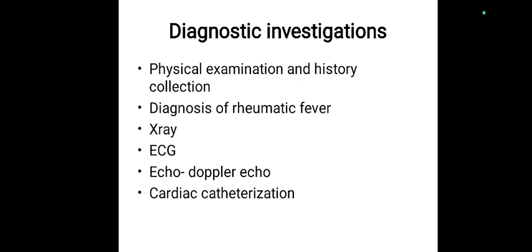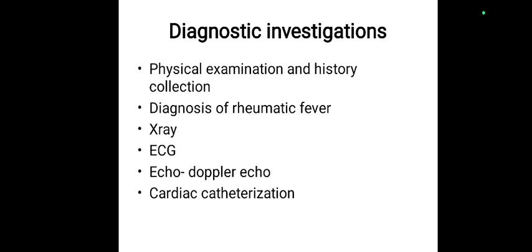Next is the diagnostic investigations. The physical examination and history collection can be done, so it gives a clear idea regarding the incidence of rheumatic fever or a strep throat for that particular patient. If there is a sore throat which progressed into rheumatic fever, definitely the child should be monitored for carditis and other involvement of the heart which can progress into rheumatic heart disease. Diagnosis of rheumatic fever can be done with the help of Jones criteria and other diagnostic investigations.